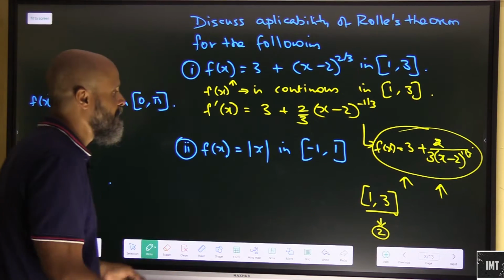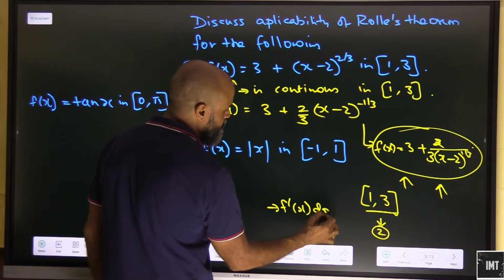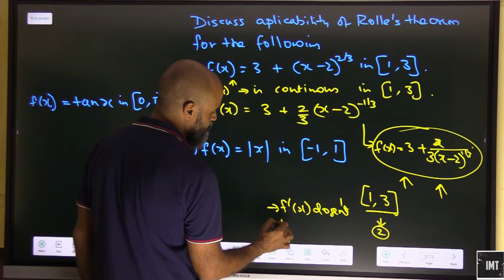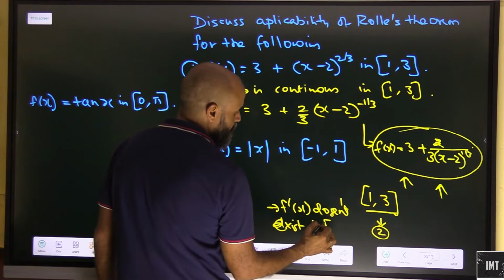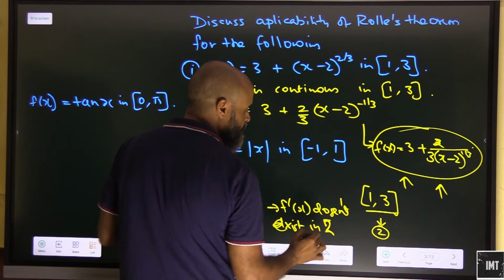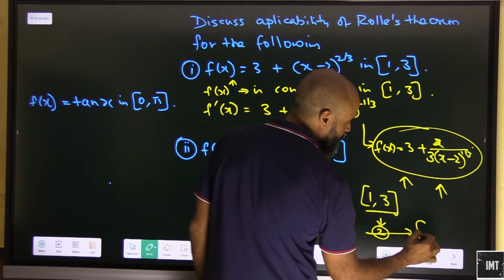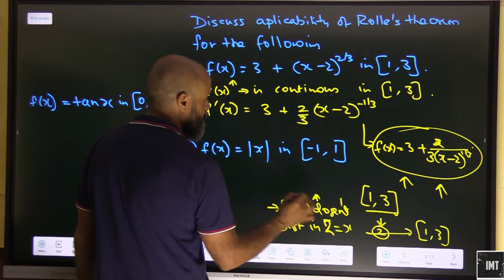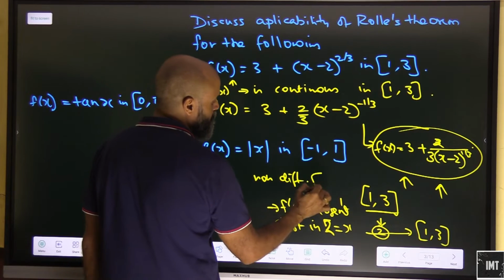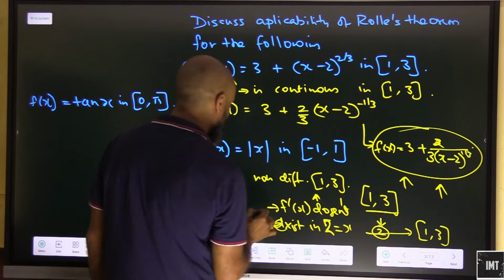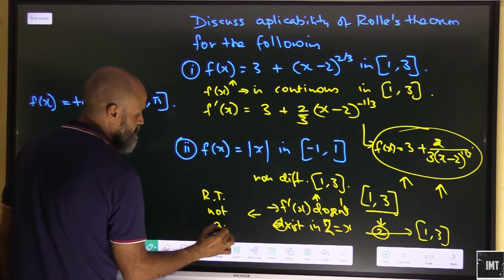So we can say that f dash x doesn't exist at x equal to 2, which very much lies in the interval 1 to 3. So it is non-differentiable at at least one of the values between 1 and 3, and Rolle's theorem is not applicable.